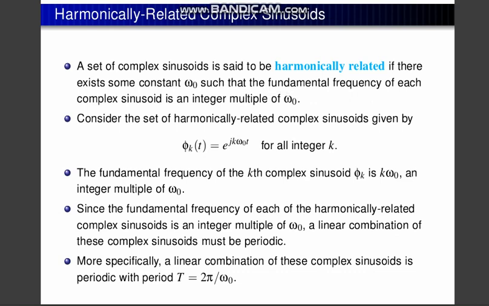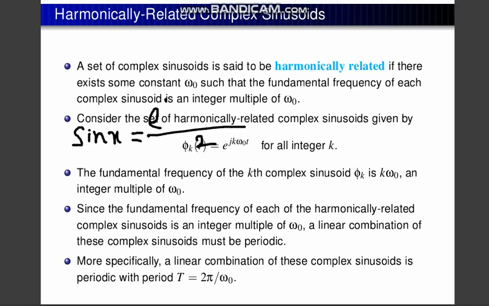Consider the set of harmonically related complex sinusoids given by this. How can we write these sinusoids like this? That is particularly known as complex sinusoids. Why do we think of the harmonically related complex sinusoid? Probably you know Euler's equation, with which you can convert a sinusoidal signal, sine and cos, to its complex form.